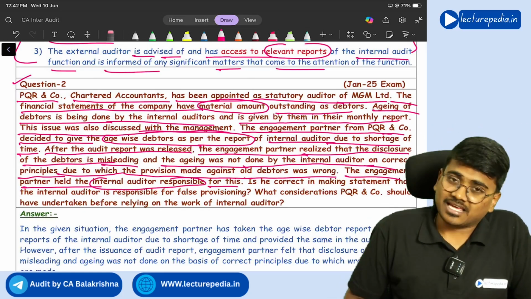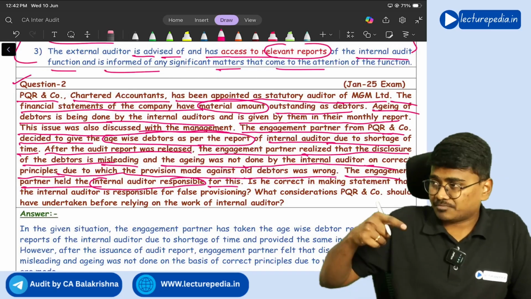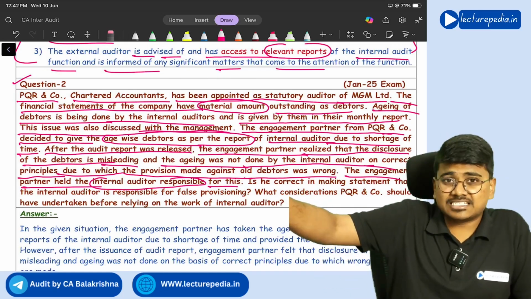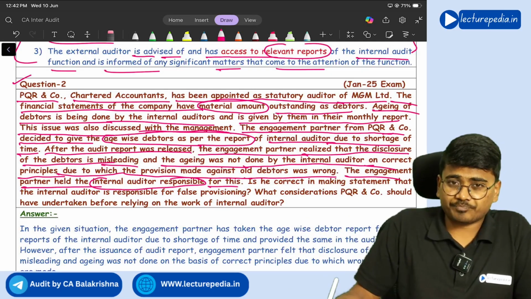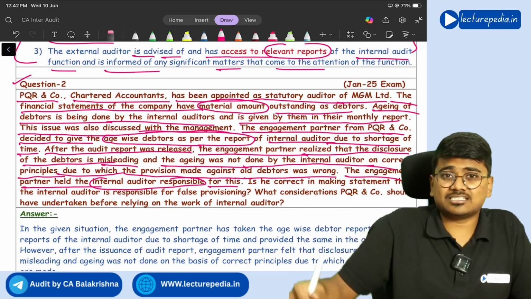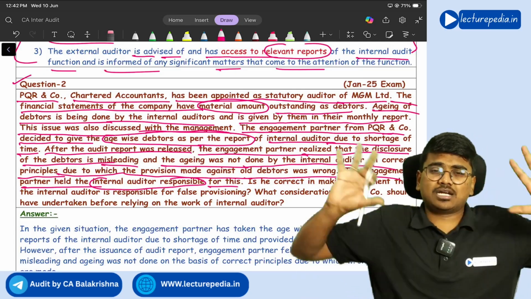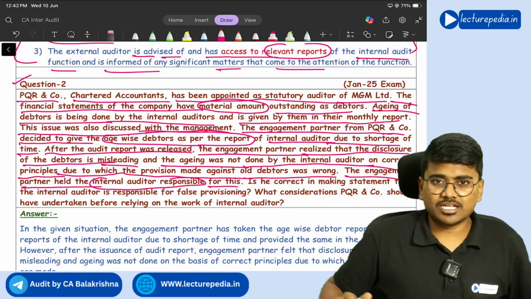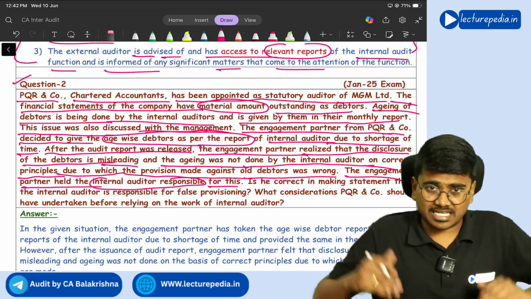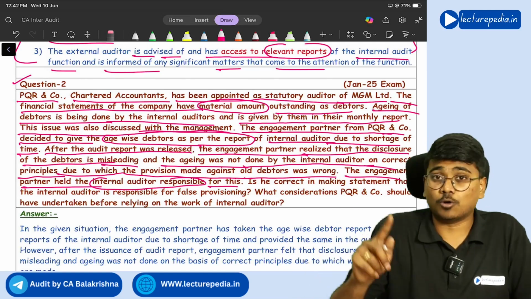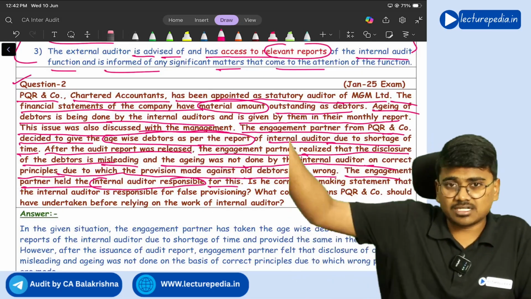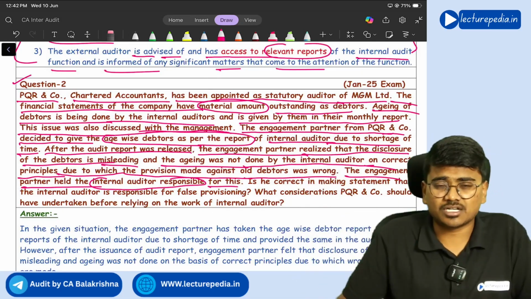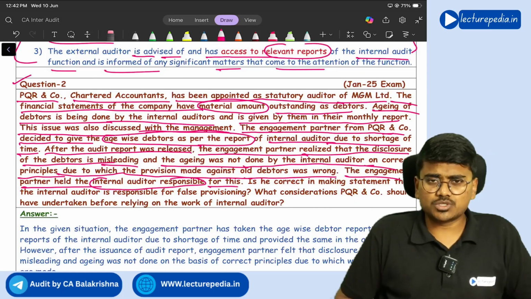Now, can the external auditor say that this aging of debtors was done by the internal auditor, that he has done the work wrongly and I have used his work, so I am not responsible, only the internal auditor is responsible for this wrong provision? Can the external auditor say like that? No. Who told you to use the work of the internal auditor? Did anyone tell the external auditor to use the work of the internal auditor? The external auditor only used it, correct or not?